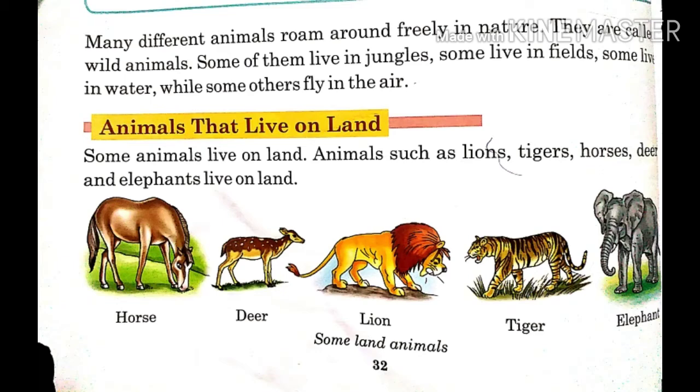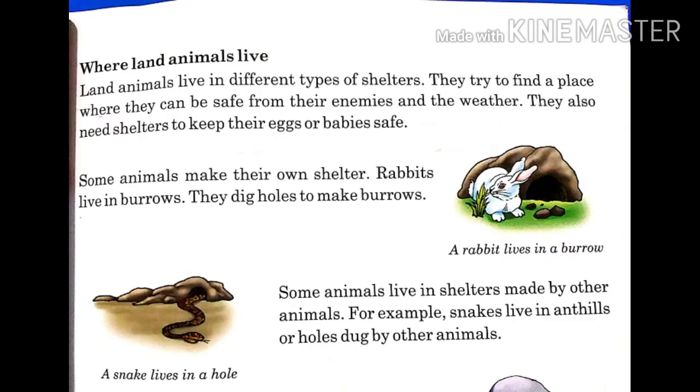Animals are the most important part of nature. Different animals live around us. Some of them live in forests, some animals live in fields, some in water and some of them fly in the air. There are many animals such as lion, deer, horse, tiger and elephants that live on land. That's why they are known as land animals. Let's move to the next page.